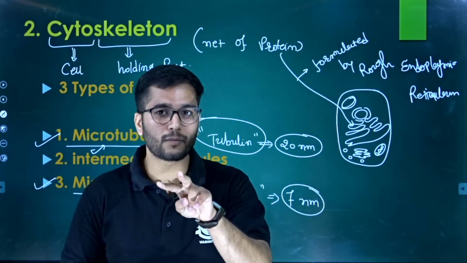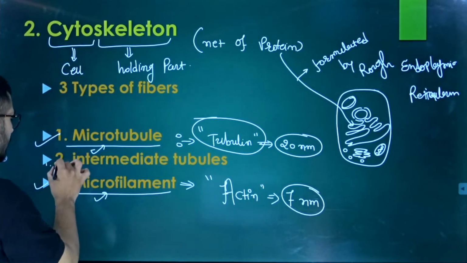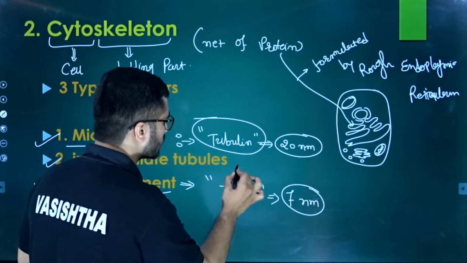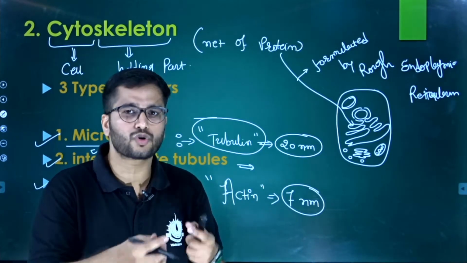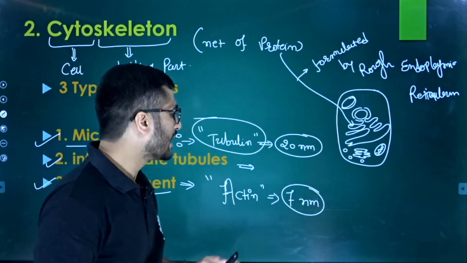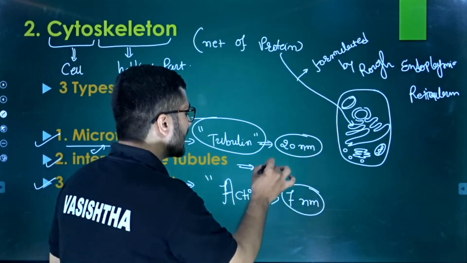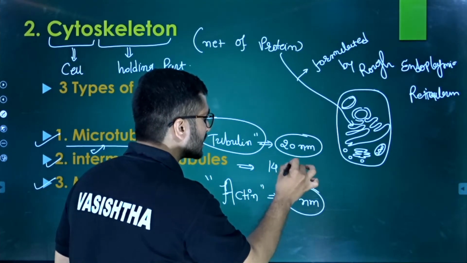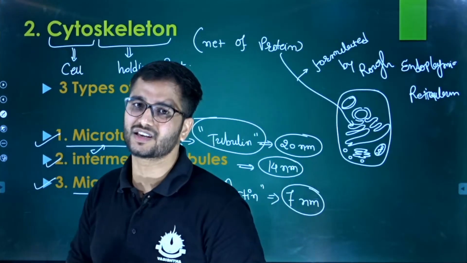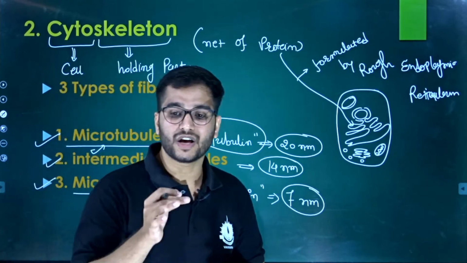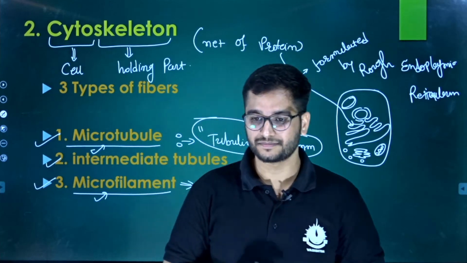These two components are broadly seen in the cell, but the intermediate filament or intermediate tubule is rarely seen. It is basically made up of both actin and tubulin proteins, and its size is in between. Here it is 7 nanometer, here 20 nanometer, and its size is about 14 nanometer. You can write down this information. This is all regarding the cytoskeleton, so we also finished the second topic.